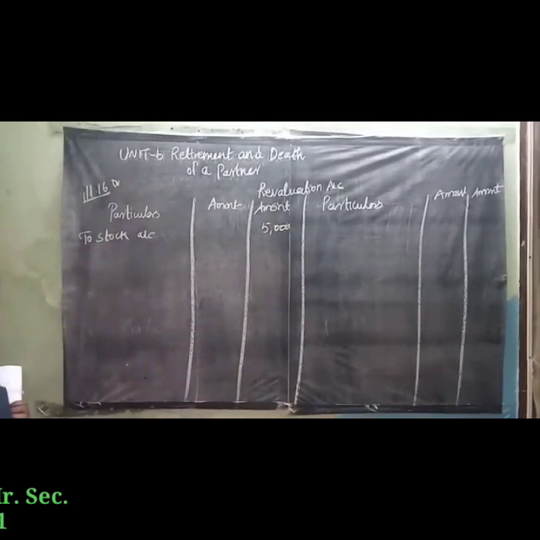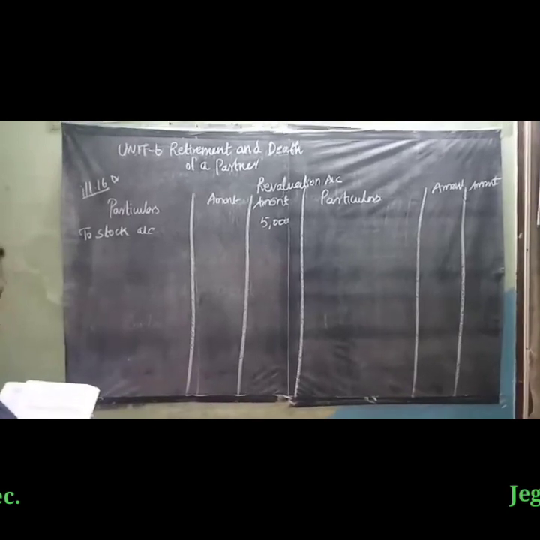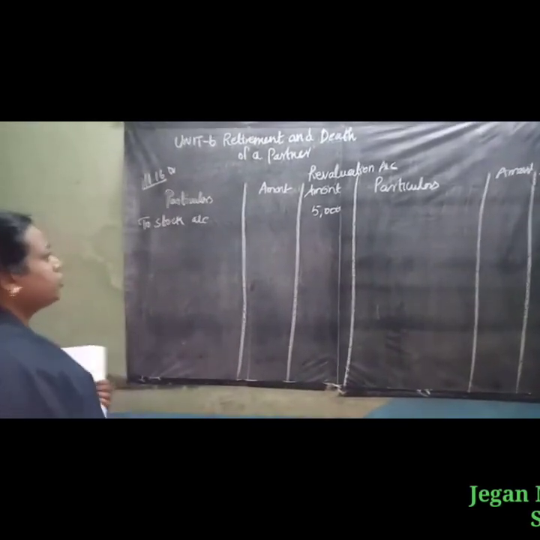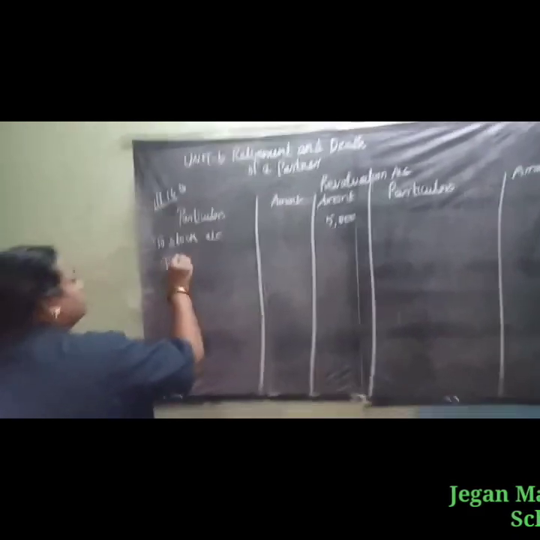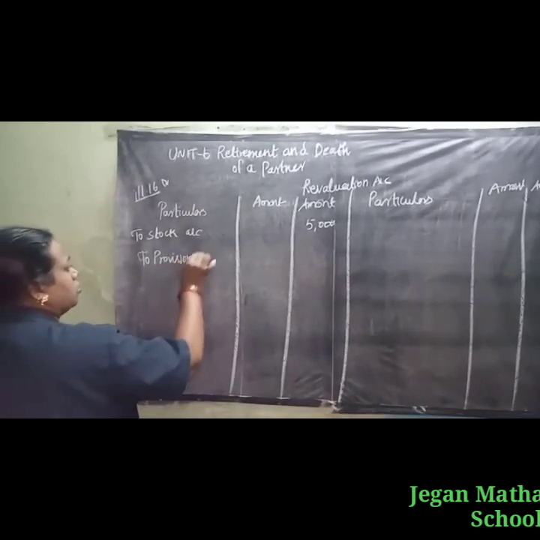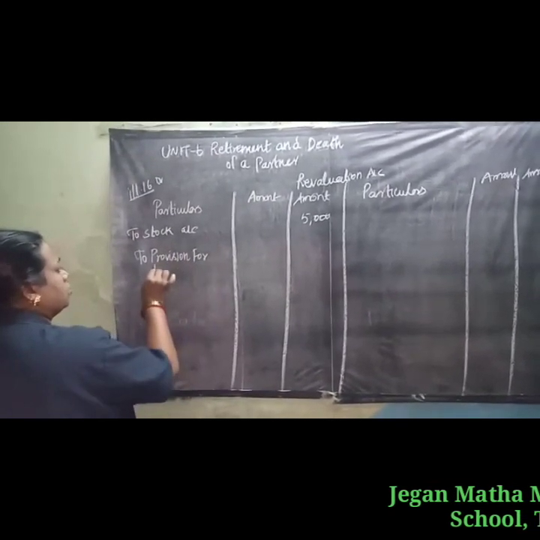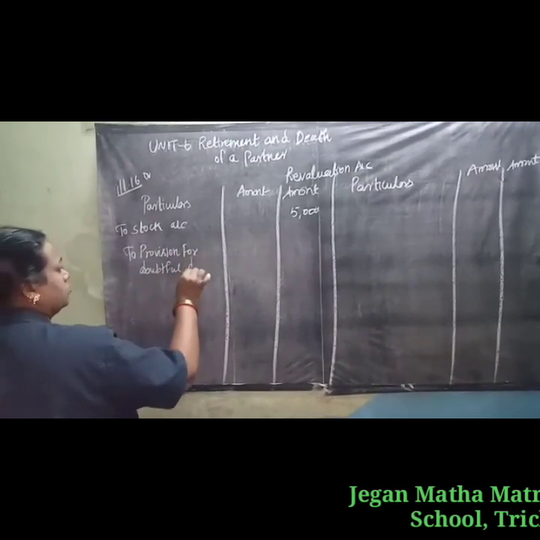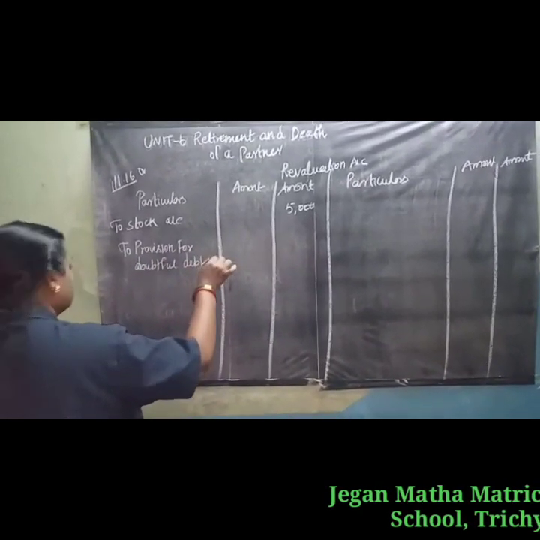Next, provision for doubtful debts is to be created, 1,000. Doubtful debts is a loss, so loss increases. So we write on the debit side: To provision for doubtful debts 1,000.